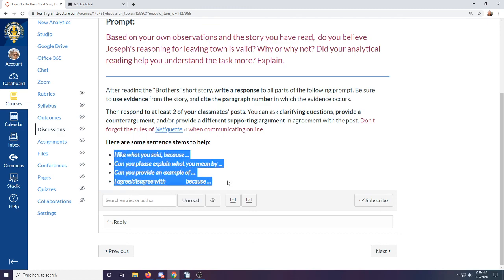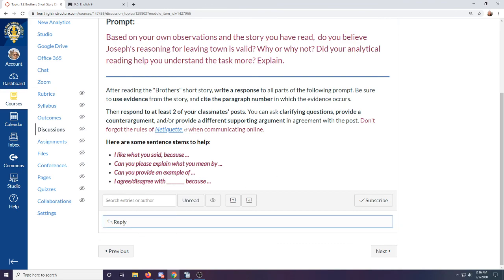If you look down here, I help you out a little bit. I've listed some sentence stems to help get the discussion flowing. It's important that you reply with your own personal reply to my question. You do that by clicking this. But as more students reply with their own responses, you are going to choose at least 2 of your classmates' posts and respond